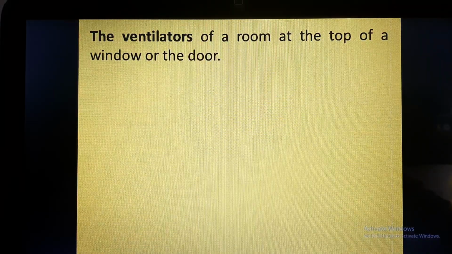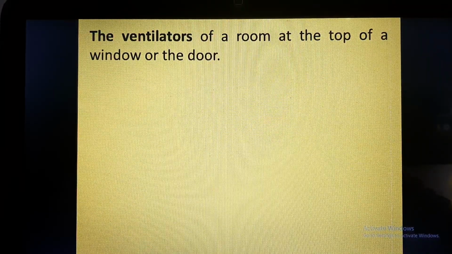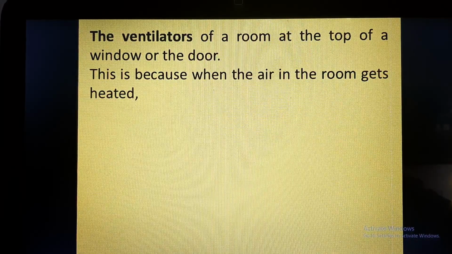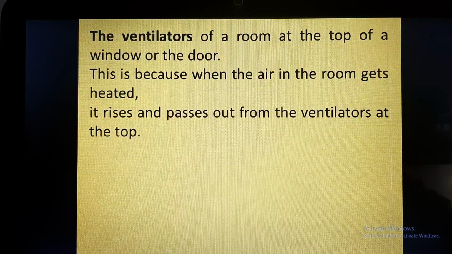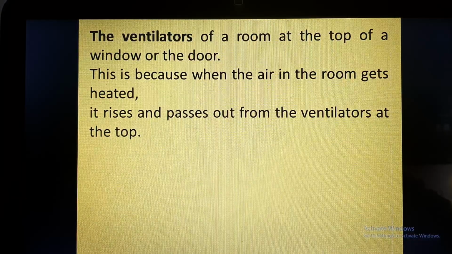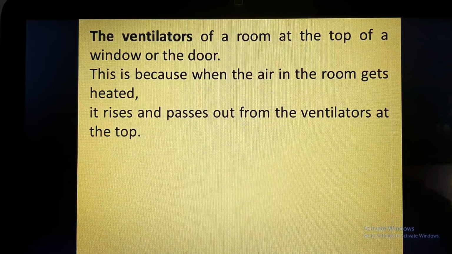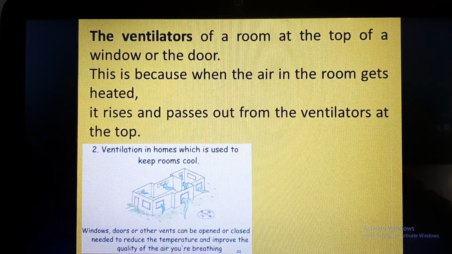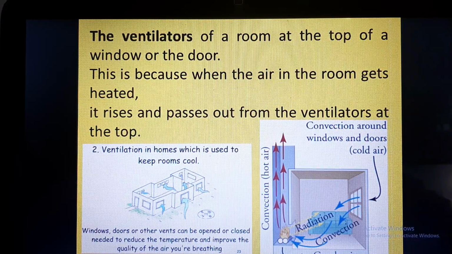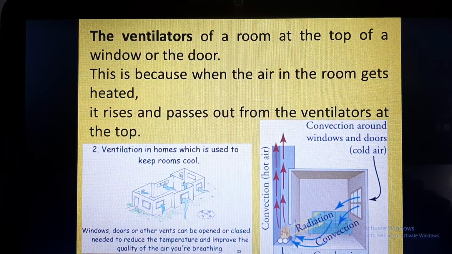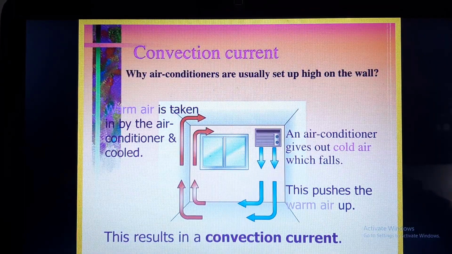In a similar way, the ventilators of a room are placed at the top of the window or the door. Why is it so? Because when the air in the room gets heated, it rises and passes out from the ventilators at the top, because the warm air is present near the ceiling, and hence the ventilators make the exit of the warm air easier. So what is happening here? Convection current is established and the warm air is going outside through ventilators.